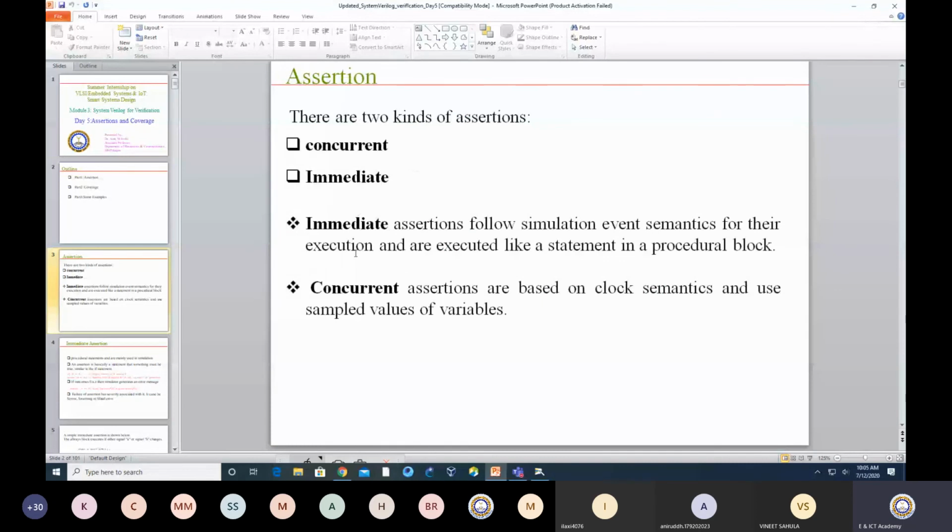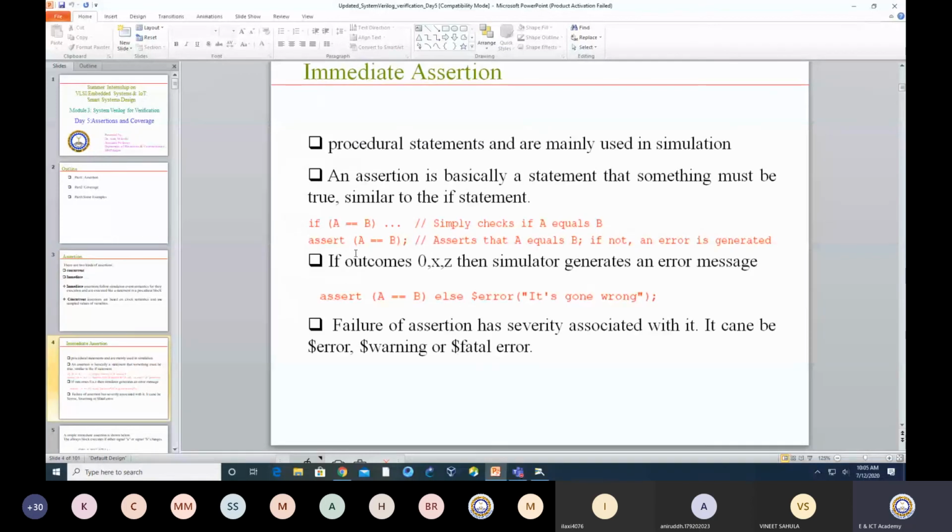We have seen yesterday that we have concurrent assertion and immediate assertion, where immediate assertion follows the simulation event, while concurrent assertion is evaluated on each and every clock. We also discussed the difference between an assertion and a simple if conditional statement.